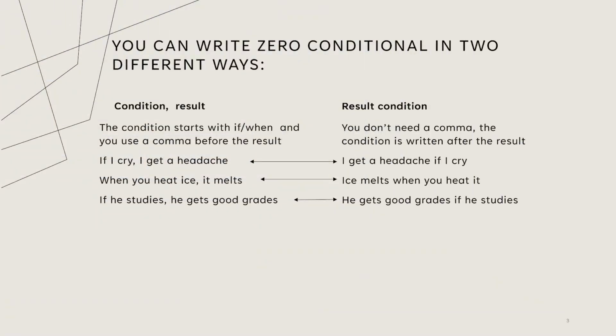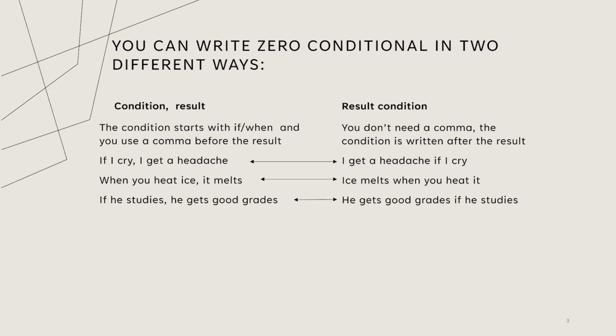You can write the zero conditionals in two different ways. First, the condition, then a comma, and then the result. The condition starts with if or when, and you use a comma before the result. For example, if I cry, I get a headache. When you hit ice, it melts. If he studies, he gets good grades.